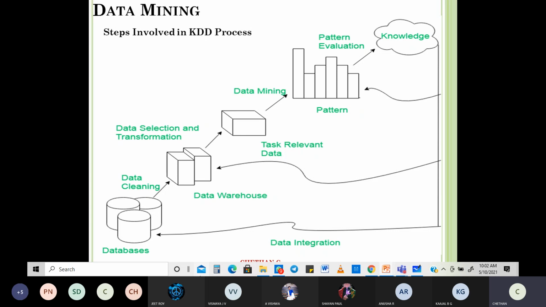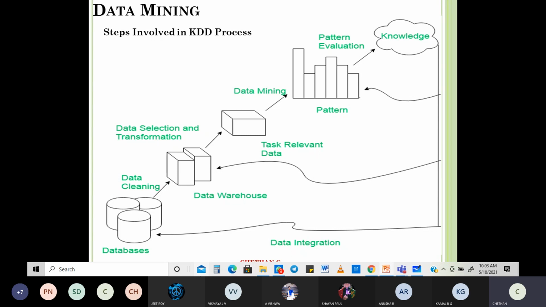So just like that, in data mining we have what are known as the steps involved in your KDD process. It's such a good topic, and it gives an overall view of what is going to happen here. As you can see in the diagram, the first step deals with databases. Next you do the cleaning aspect of it, data cleaning. Then you put everything into a data warehouse. You must know the steps we followed in data cleaning. Then you see data selection and transformation, what is known as extraction, transformation, and loading.